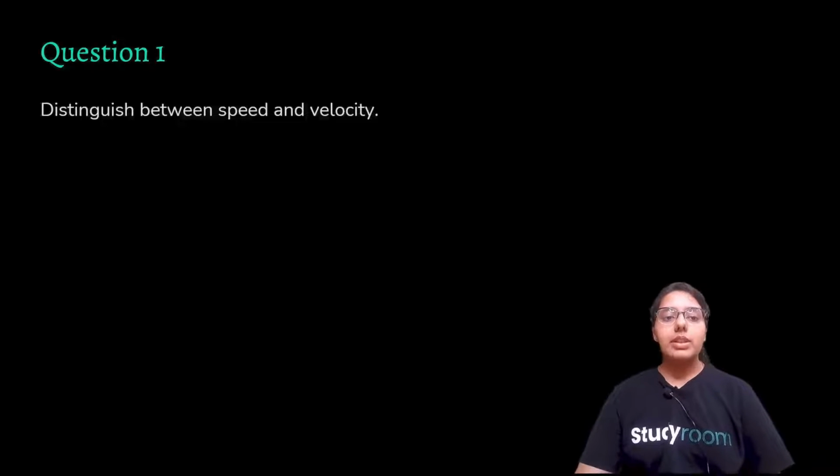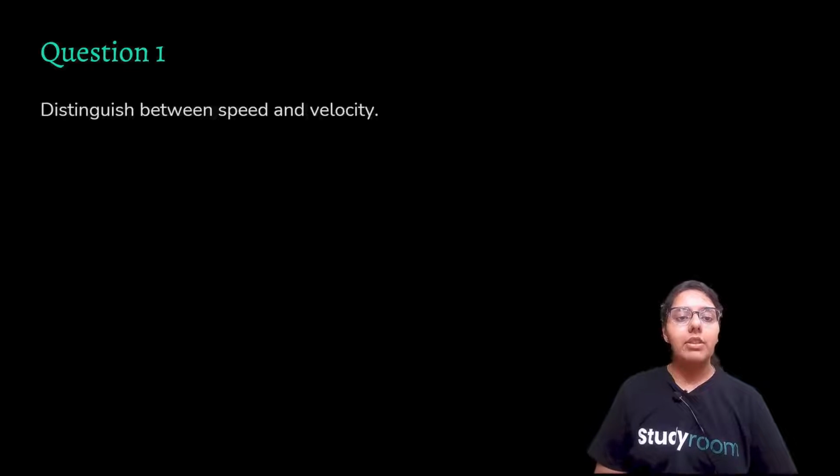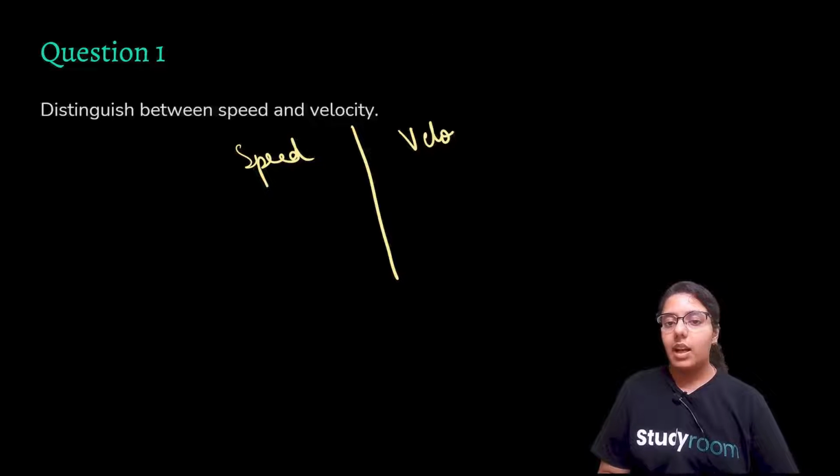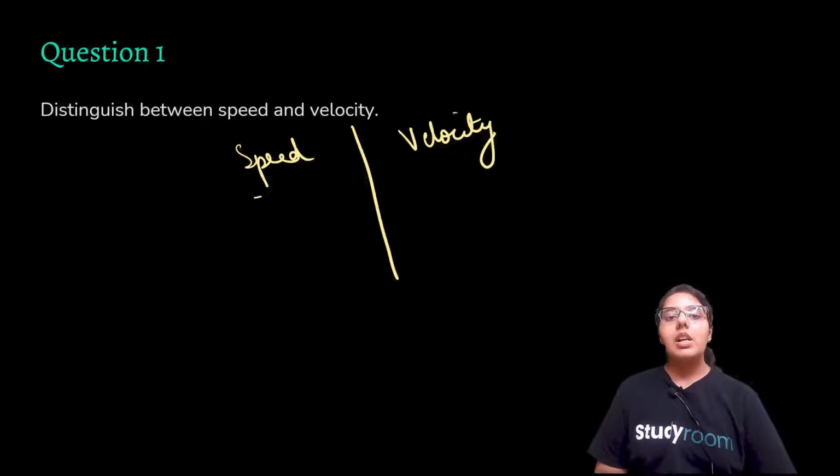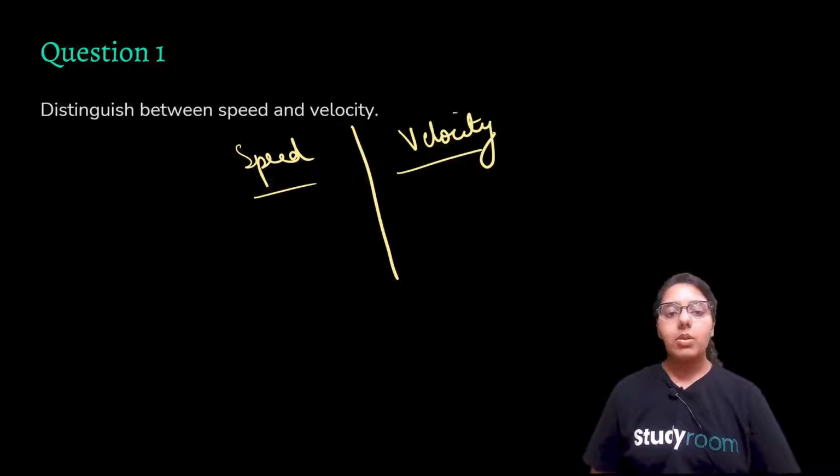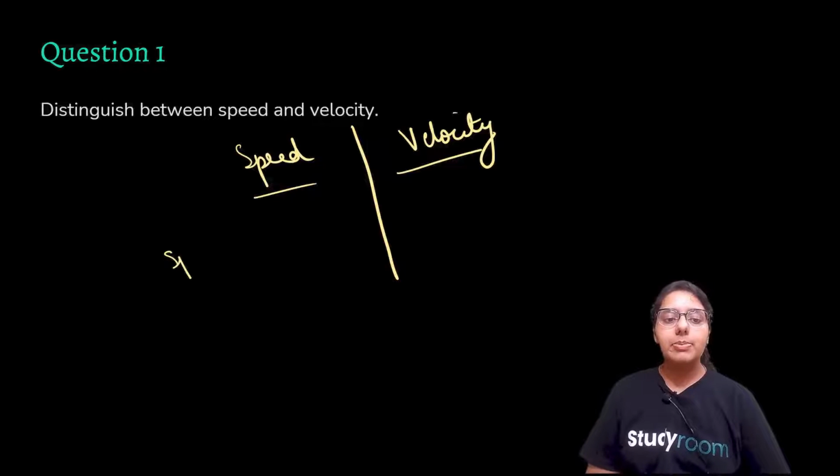So let's do this question. Distinguish between speed and velocity. I think you all can do this. We have studied a lot about this so far. Firstly, speed is your distance travelled per unit time, right?